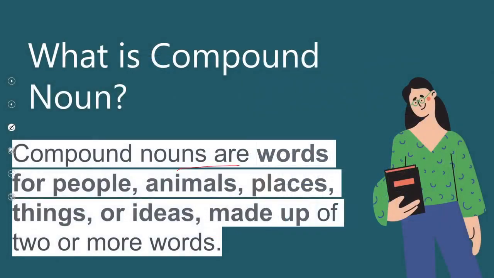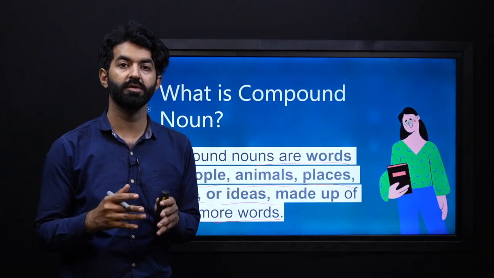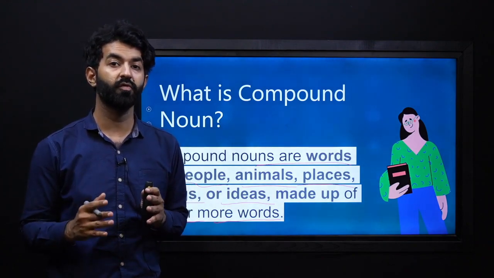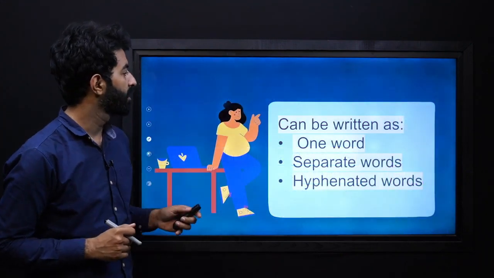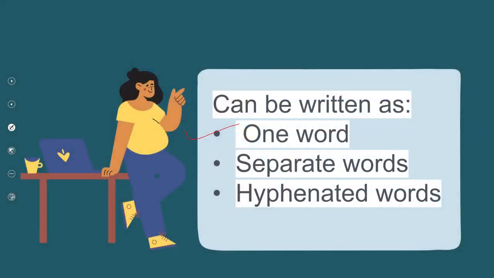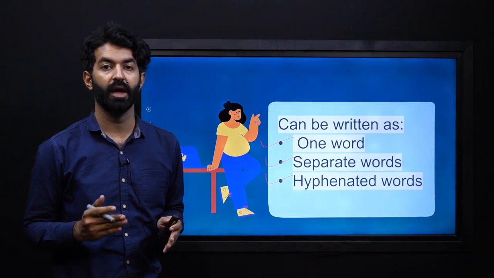Compound nouns are words for people, animals, places, things, or ideas made up of two or more words. So when we combine two words or more than that, we make a compound noun. So let's see how many different ways there are to make a compound noun and also to identify them. The compound nouns can be written as one word, as separate words, or as hyphenated words. Using the punctuation mark hyphen, we can also make a compound noun.